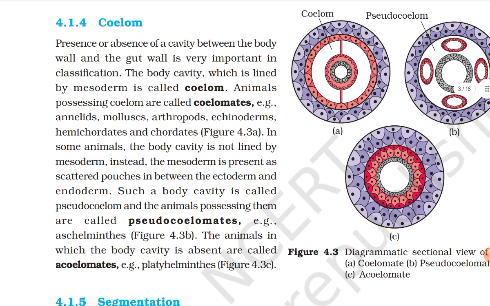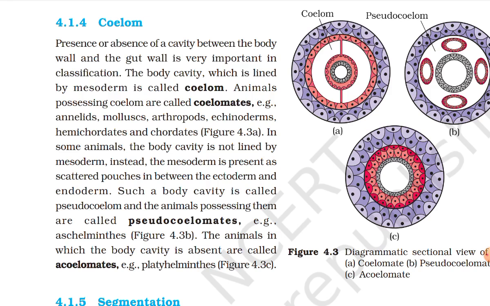Coelom. The presence or absence of a cavity between the body wall and the gut wall is very important in classification. The body cavity, which is lined by mesoderm, is called coelom. Animals possessing coelom are called coelomates. Example: Annelida, Mollusca, Arthropoda, echinoderms, hemichordates, and chordates.